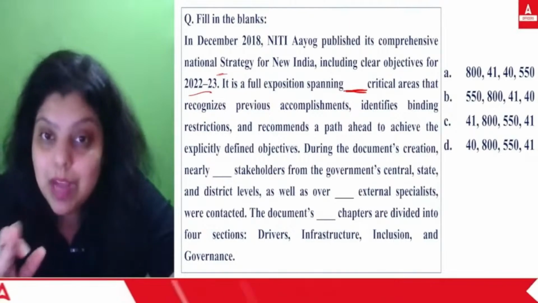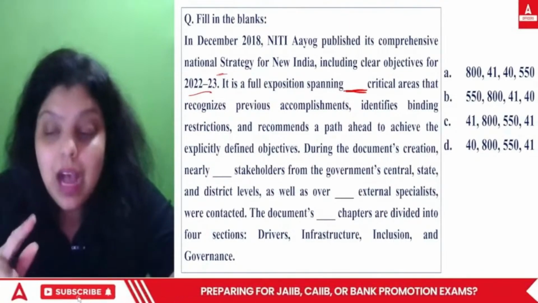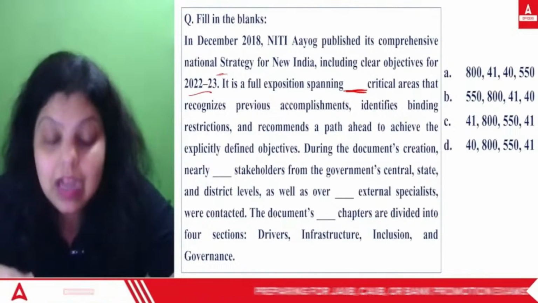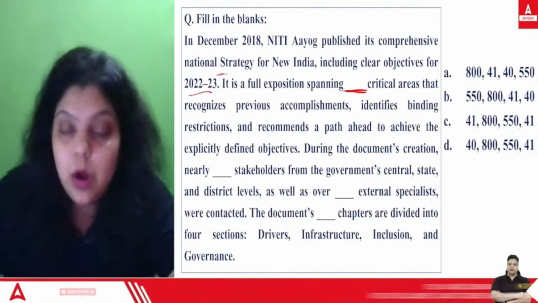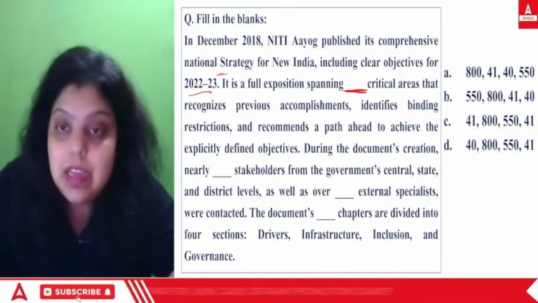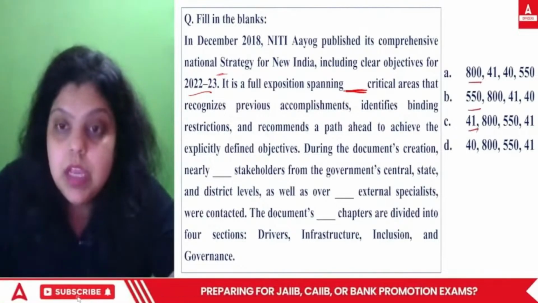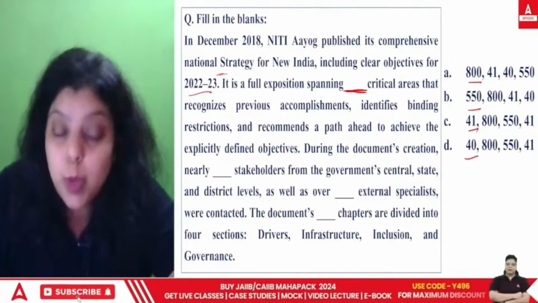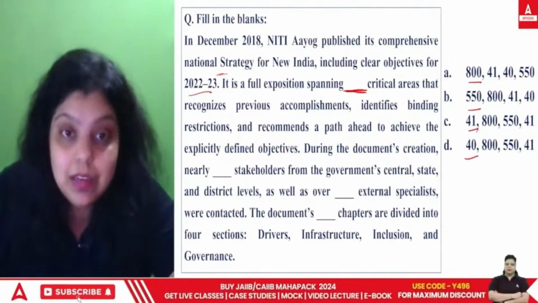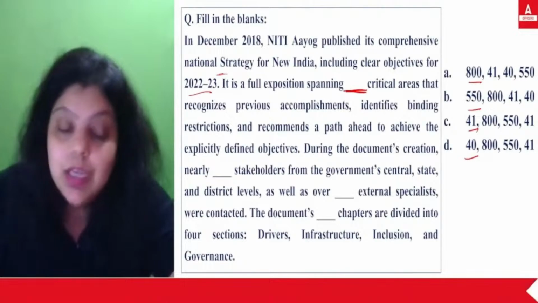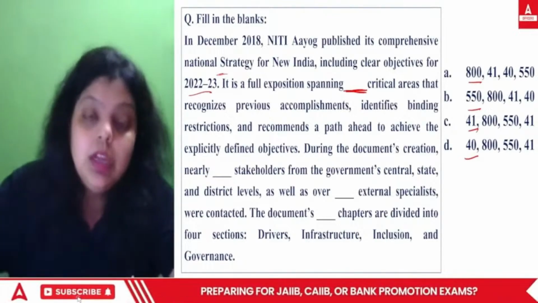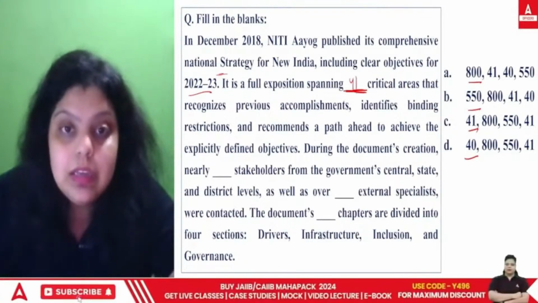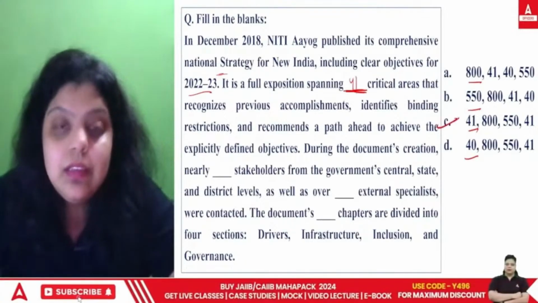If you remember how many critical areas there are, after that you do not have to read the other statements written here, because the first number defined here is different in all options: 800, 550, 41, 40. It means all four options are different. If you know the correct answer for the first blank, you do not have to read the rest of the question. There were 41 critical areas. It means very simple, the right answer is C.